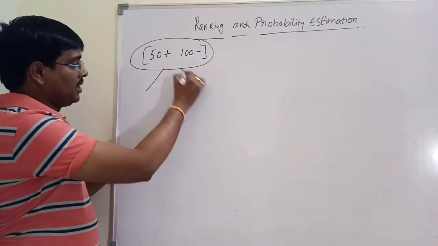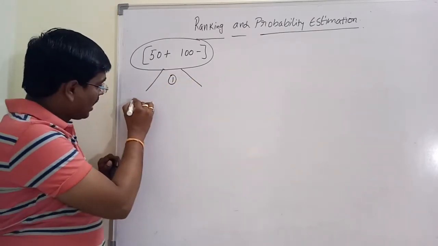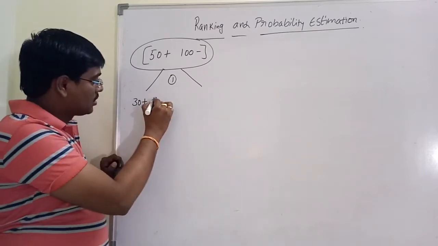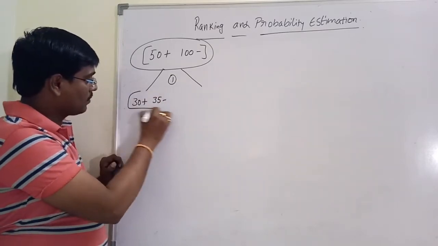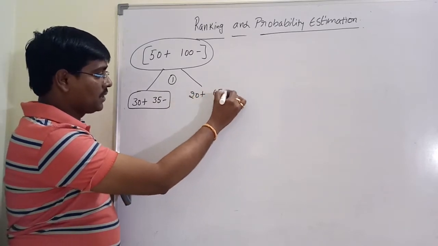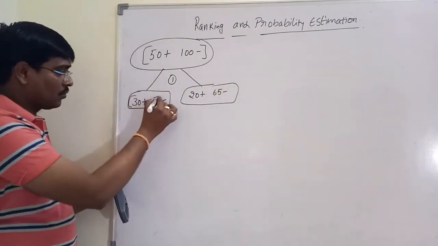I am splitting into two parts. Suppose at the first split, I am getting 30 positives and 35 negatives. The remaining are 20 positives and 65 negatives. Suppose this is one split.